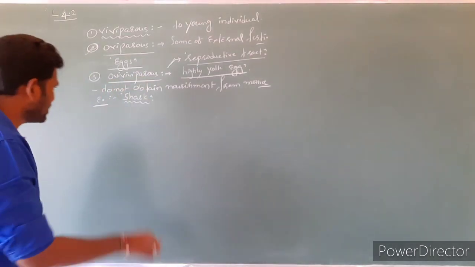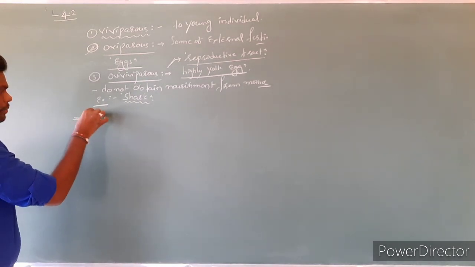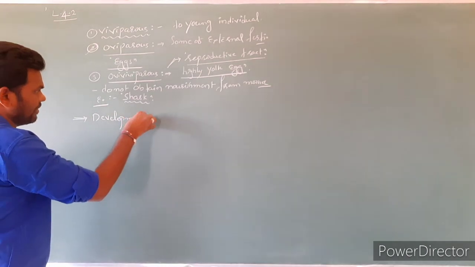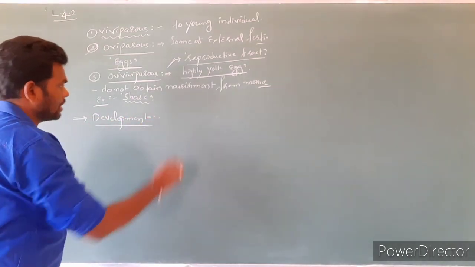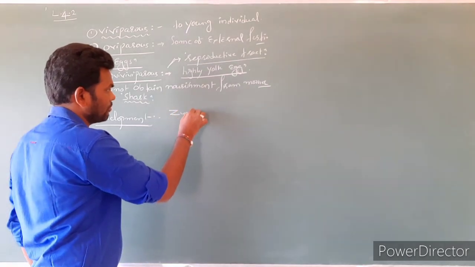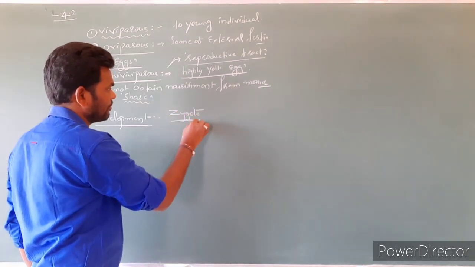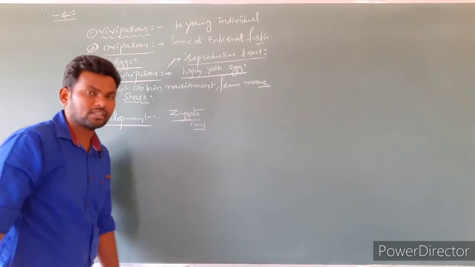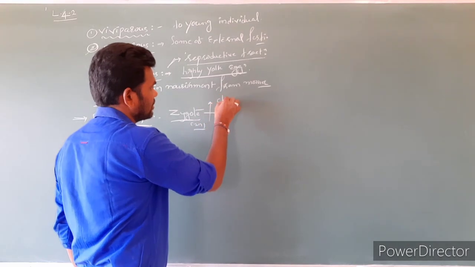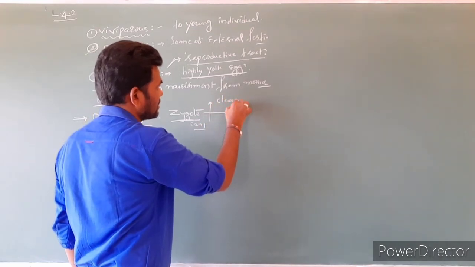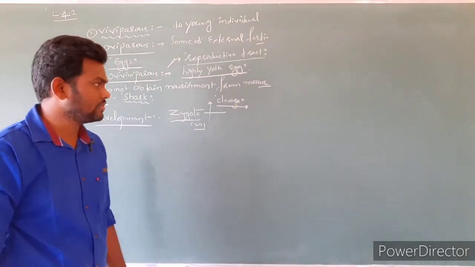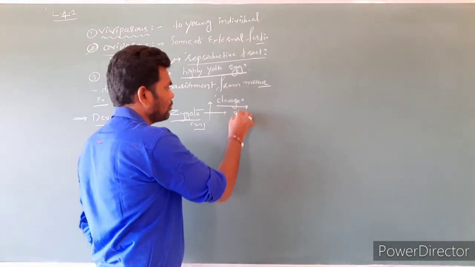Clear? After the fertilization, what happened? Development. Now the fertilization takes place. Now which is formed? Zygote is formed. Zygote is diploid in nature. At the beginning, the zygote undergoes cleavage divisions to form a group of cells.